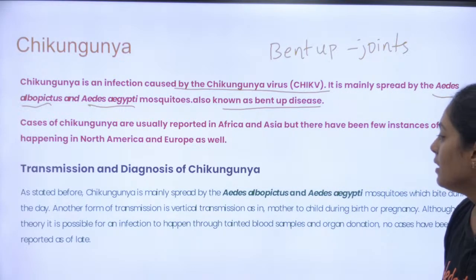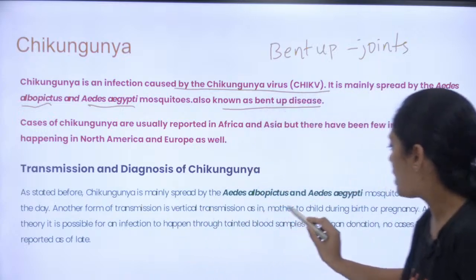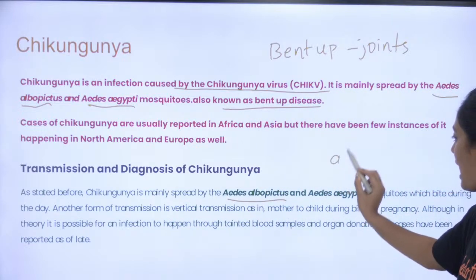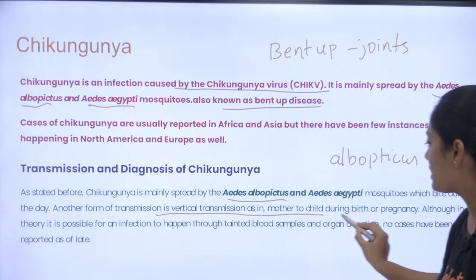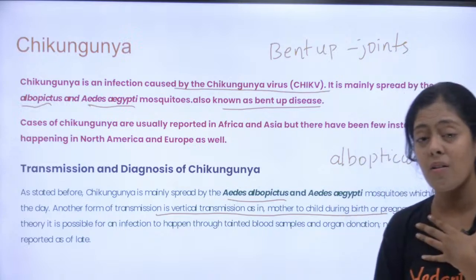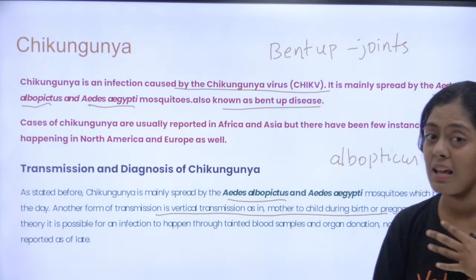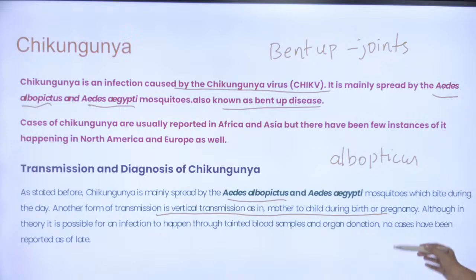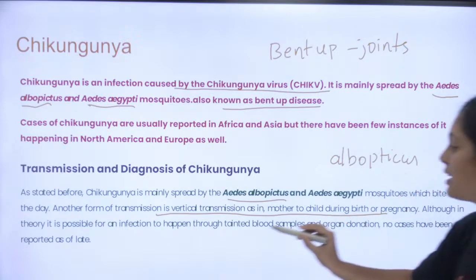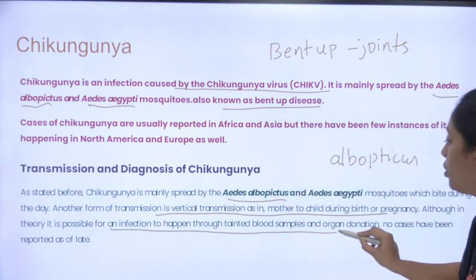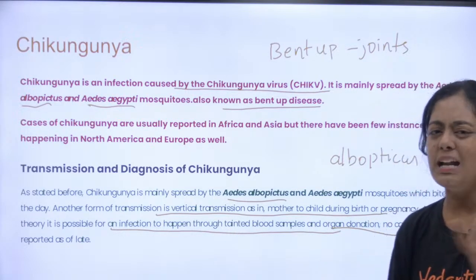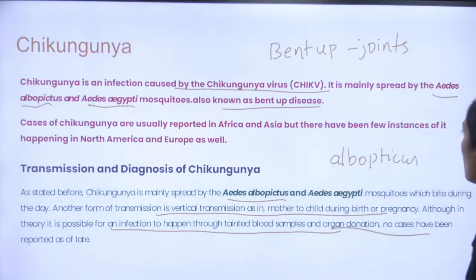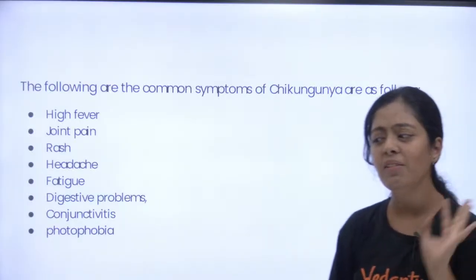Okay, yes. So as stated before, it is caused by Aedes albopictus and aegypti. Okay, and another form of transmission is vertical transmission from the mother to child. அம்மாக்கு வந்து chikungunya இருந்துச்சுனா, pregnant motherக்கு it can get transmitted to the child. Okay, and although in theory it is possible for an infection to happen through blood sample and organ donation, blood donation, அதுலயும் இது நடக்கலாம். Okay, now symptoms, very very important.